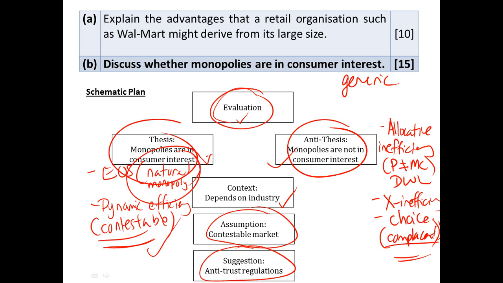Basically what these antitrust regulations do is they go hard against monopolies that try to exploit consumers. So with these antitrust regulations in place, the monopolies that are existing are generally meant for consumers' interest. Most of the time we generally see natural monopolies existing more than any other type of regular monopolies, because you look at how Microsoft has been forced to break down, and Google has also been actively taking measures to try to break themselves down.